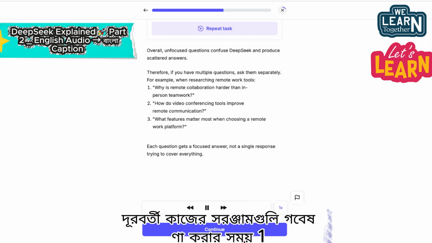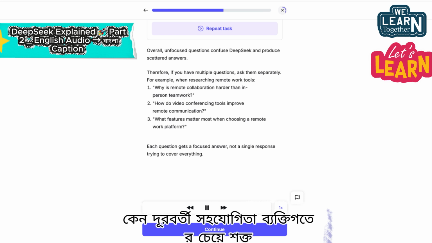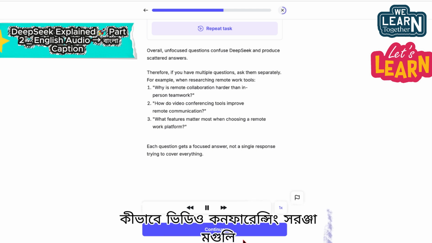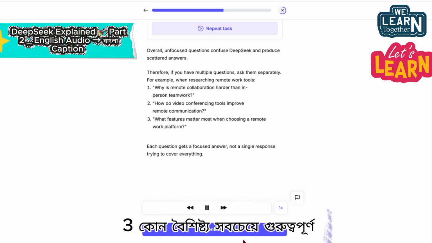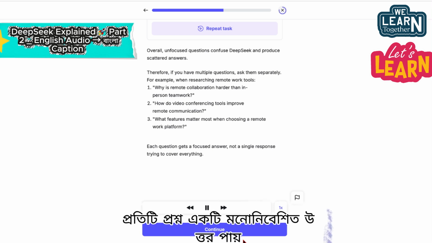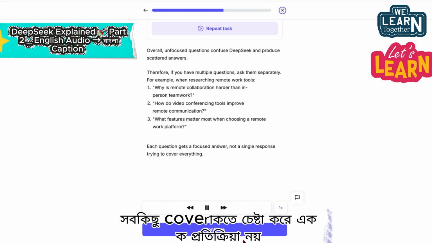For example, when researching remote work tools. 1. Why is remote collaboration harder than in-person teamwork? 2. How do video conferencing tools improve remote communication? 3. What features matter most when choosing a remote work platform? Each question gets a focused answer, not a single response trying to cover everything.